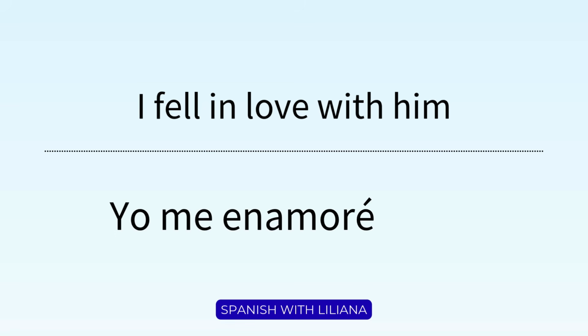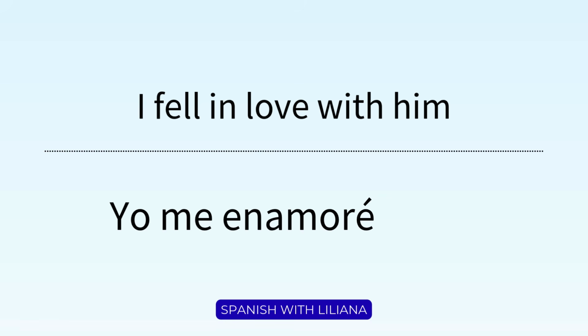All right, let's look at another verb. I fell in love with him. How would you say that in Spanish? This one's tricky. To fall in love is the terminology that we use in English. In Spanish, it's just one verb, and it's reflexive. So, I fell in love is yo me enamoré. We can drop yo.